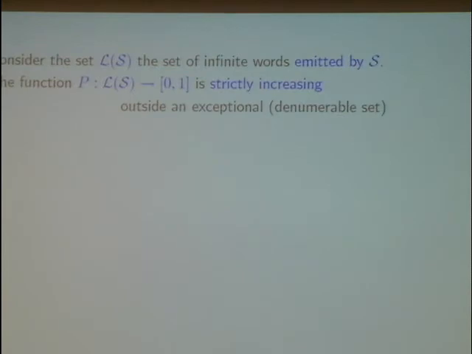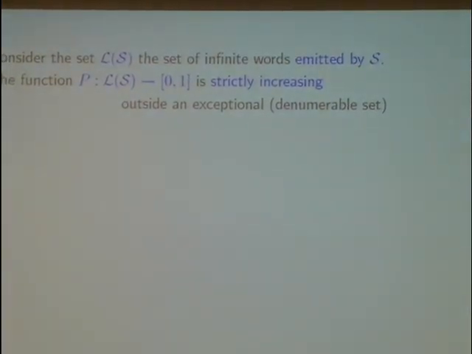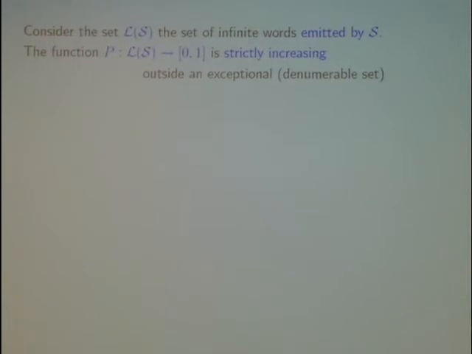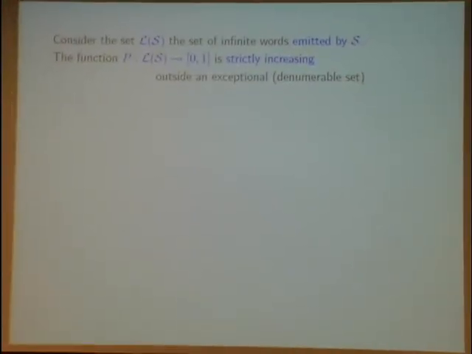I now consider the set of infinite words emitted by the source, because, for instance, perhaps the source is not able to produce a word which begins with 3A at the beginning. So I consider the set of infinite words which are actually emitted by the source, and in this set, the function P, which I defined previously, is strictly increasing. Of course, this is outside some exceptional subset. What is the exceptional subset?